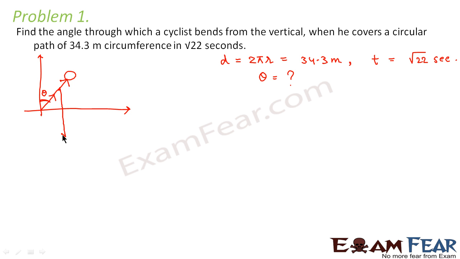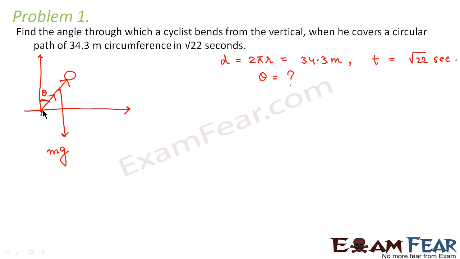The weight of the body will be in the downward direction, that is mg, if m is the mass of the cyclist. Now what will be the direction of the normal reaction? Normal reaction is always perpendicular to the surface of contact. What is the surface of contact here? If you see, the cyclist is in contact with the road at this point. So this is my surface of contact.